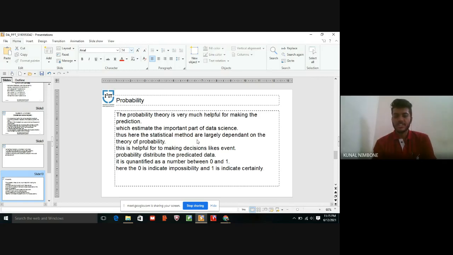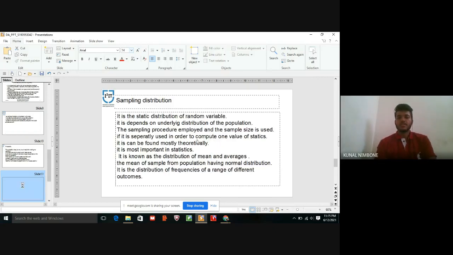Sampling distribution is the second type of data analysis. It is the statistical distribution of a random variable.